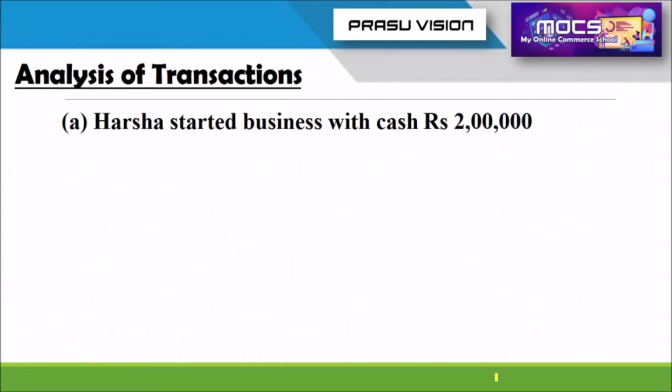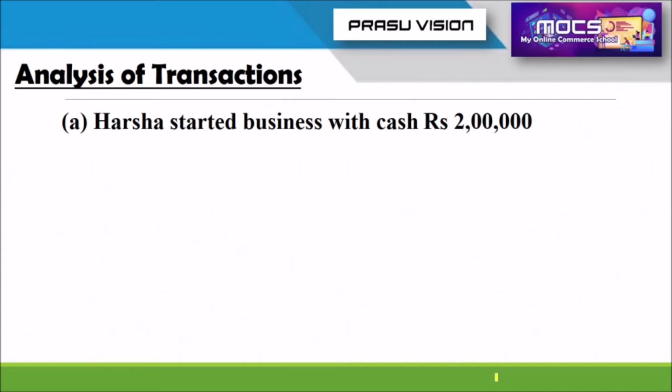Started a business means she invested rupees 2 lakh in this business. So when we record this transaction, we have to find out the change happening for the business. Suppose you are also starting a business, you are bringing rupees 2 lakh.